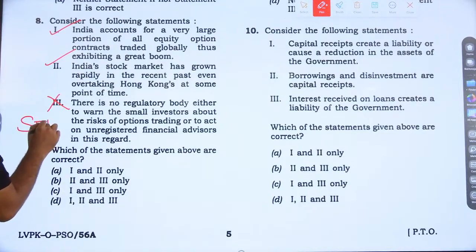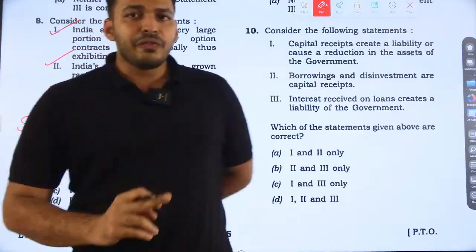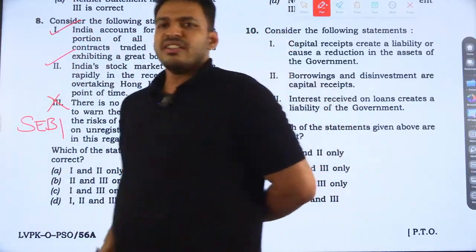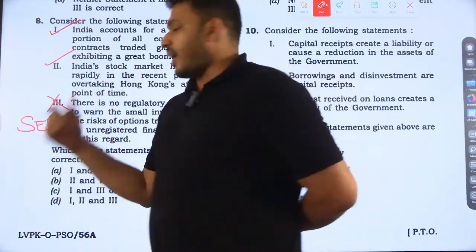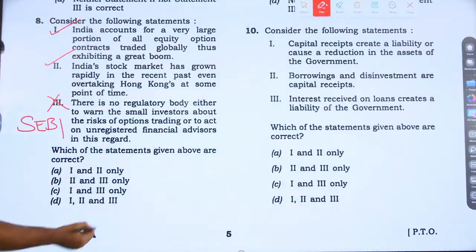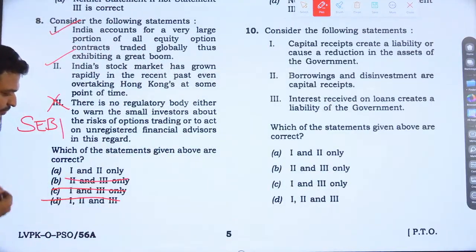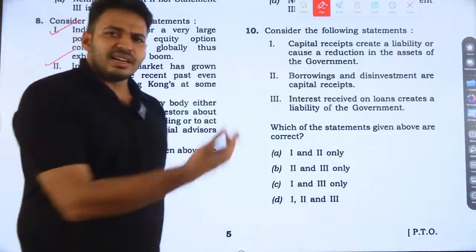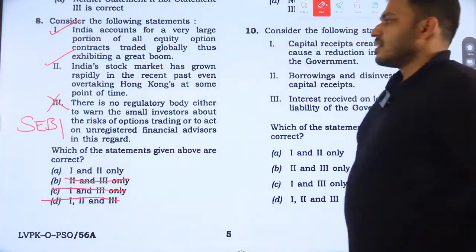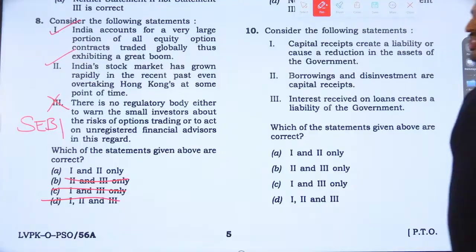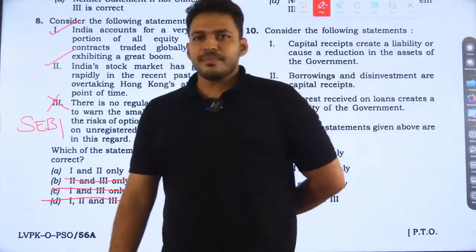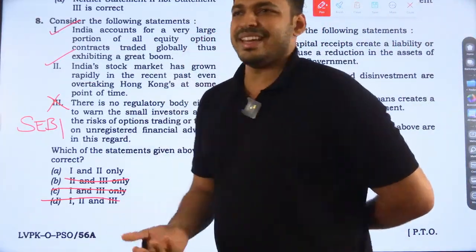So if you know that, or if you feel the third statement is wrong, we can easily eliminate and find the right statement. Wherever 3 is there, just delete it. Option A is the right answer for the 8th question. Okay, this is why I said it is very easy.